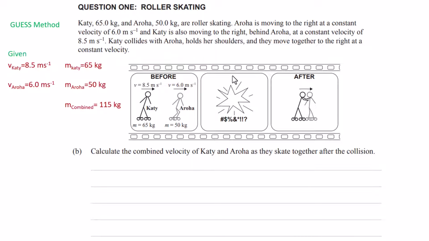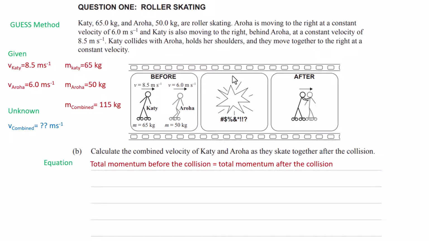G is given. So we pull out the information we've been given, the velocities, the masses, and the combined mass after the collision. U is our unknown. What are we being asked to find? We're being asked to find the combined velocity after the collision. So E is our equation.